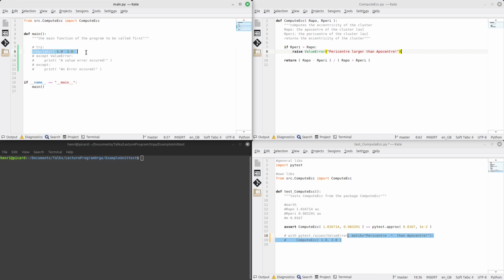And you see that here I don't have any error handling yet, which would mean that the error would be handled up even one level further. And in this case, the program would just abort its execution completely and it would print out this error message here and tell us that something was wrong. So let's demonstrate this.